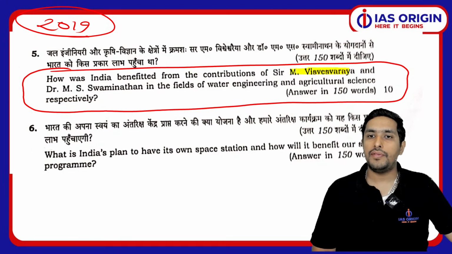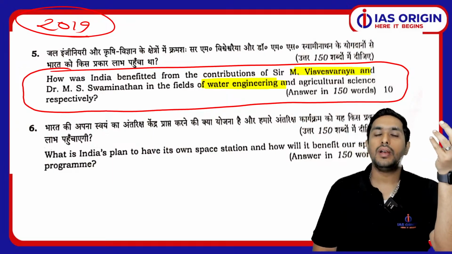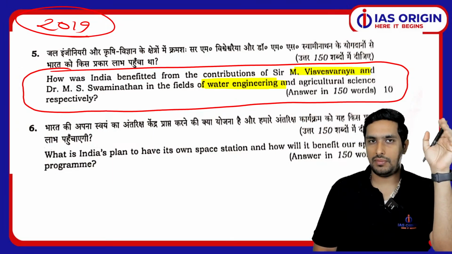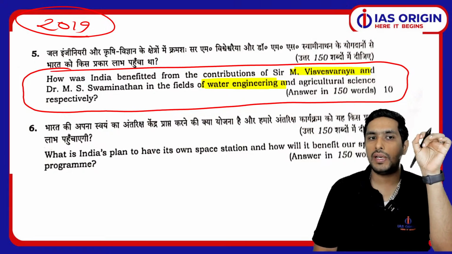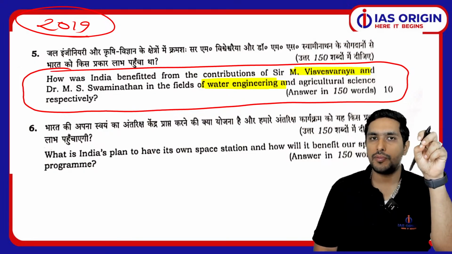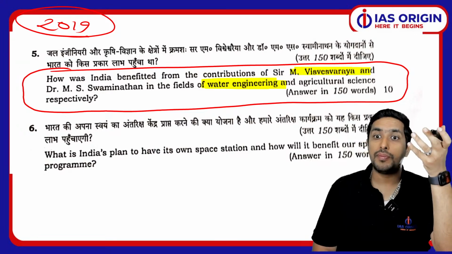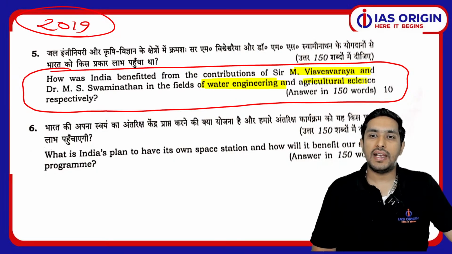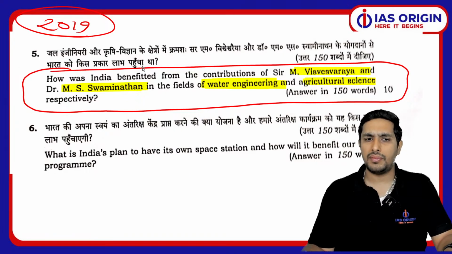When we talk about M. Visvesvaraya, he is a person who focused on the building of dams. Krishnaraja Sagar Dam is his contribution. He did build some more like that. So you should be answering that very much appropriately. That particular area did benefit a lot because the irrigation improved there. And if I talk about the agriculture sciences of M.S. Swaminathan, that means high yield variety of seeds, improved yield, improved production, and we can say how he has helped in the green revolution in India.